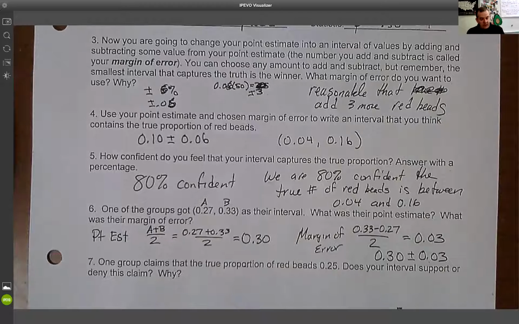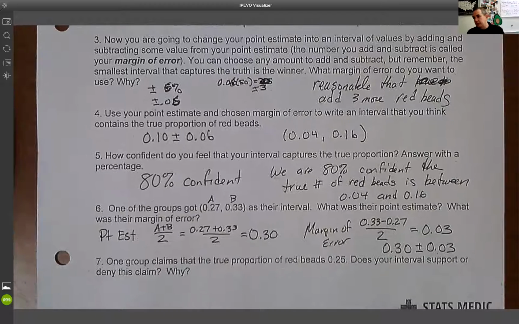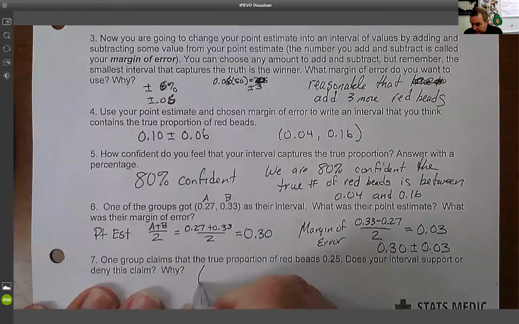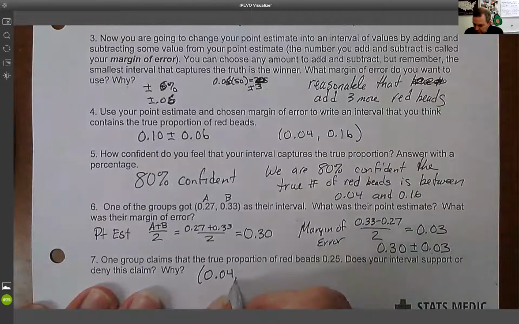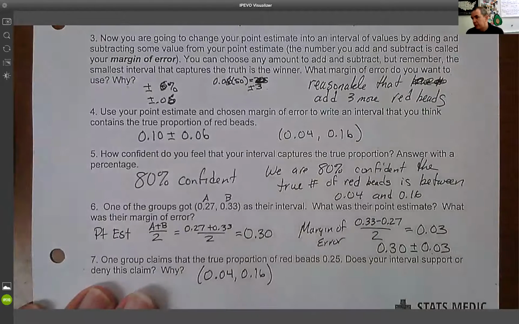Now we're going to start looking at whether we believe things when we ask questions. One group claims that the true proportion of red beads is 25%. Does your interval support or deny that claim? Well, the interval that I got was 0.04 to 0.16. So my question is, is it in the interval or not?